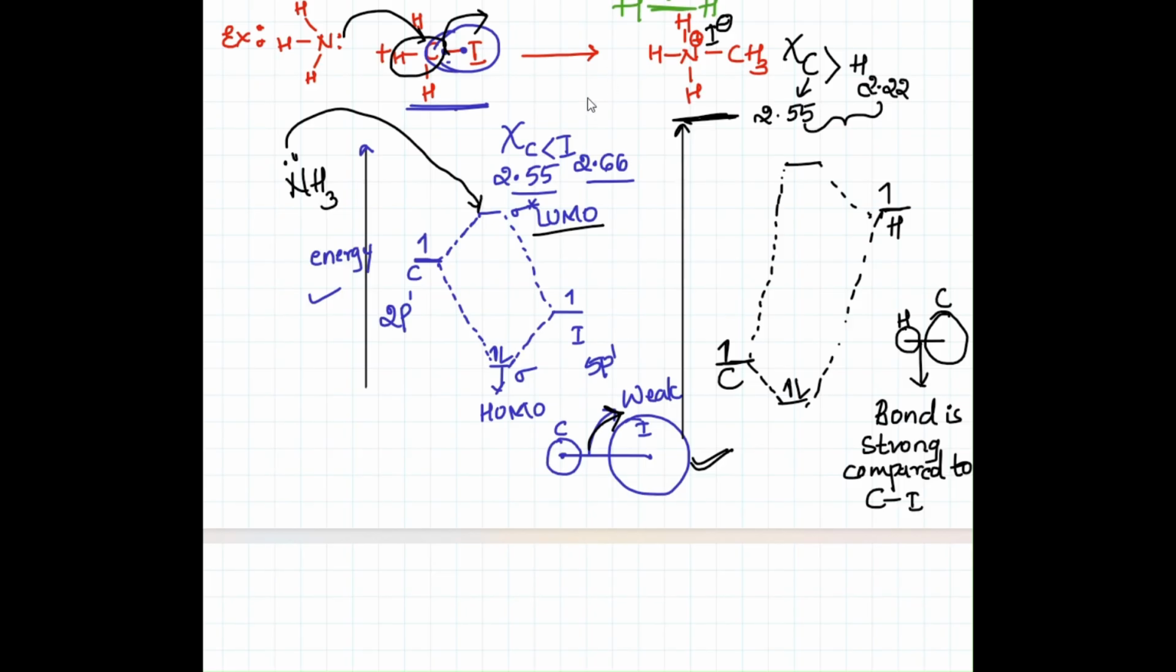Like this, we can easily determine which is the HOMO and which is the LUMO, which has a weaker bond and which has a strong bond. By the frontier molecular orbitals, we can easily conclude which one is HOMO and which one is LUMO. In the next session, we can consider more and more examples on this.